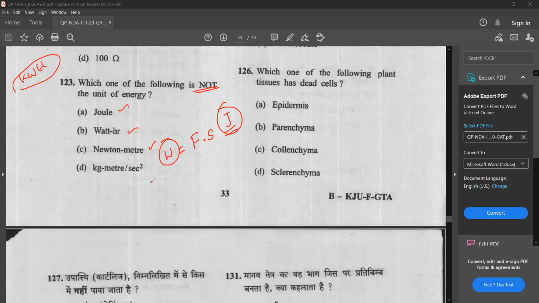Kilogram, that is mass, isn't it? So mass, meter, that is distance, by time square. So there is nothing to do with energy in this equation, isn't it? So this cannot be the unit of energy. This fourth option cannot be the unit of energy.